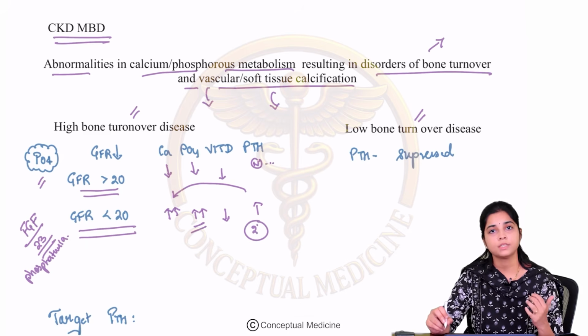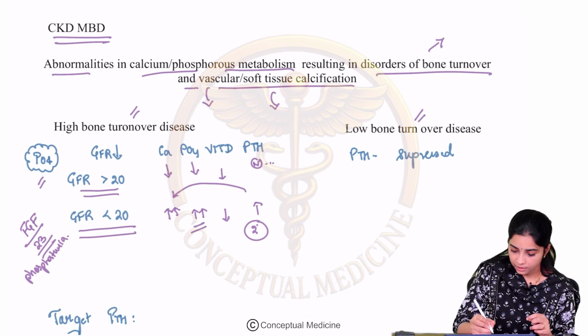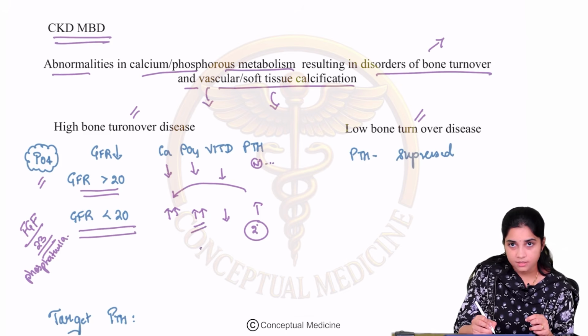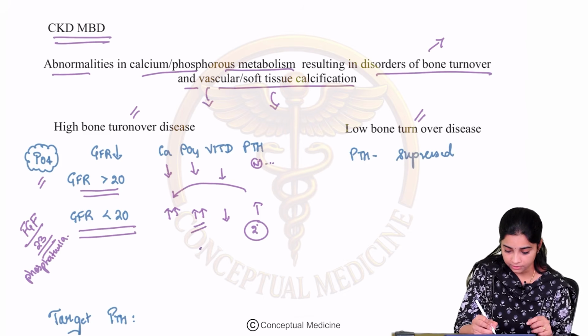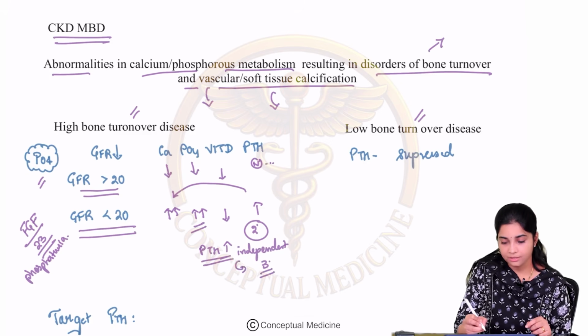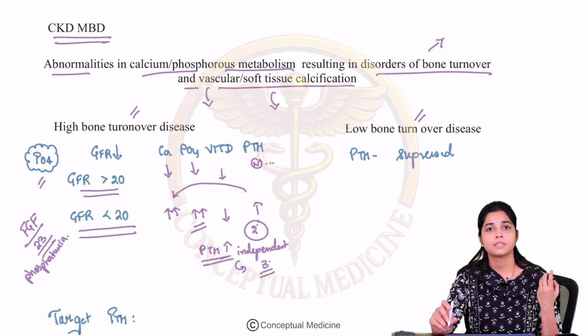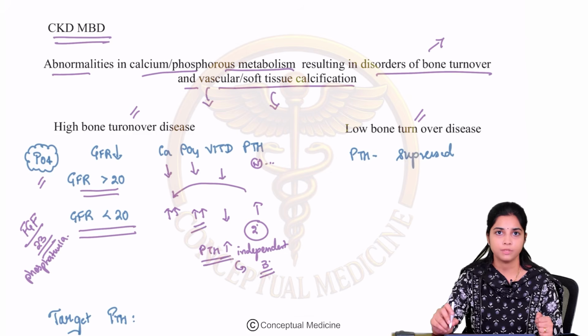Which further causes further stimulation of this calcium. And you can have hyperkalemia. In worse stages, as the GFR falls even further, the PTH can start rising independent of the calcium phosphorus levels. This is what we call tertiary hyperparathyroidism, because this prolonged secondary hyperparathyroidism can cause the parathyroid glands to become autonomous, and they autonomously start secreting PTH, and you can have tertiary hyperparathyroidism as well.